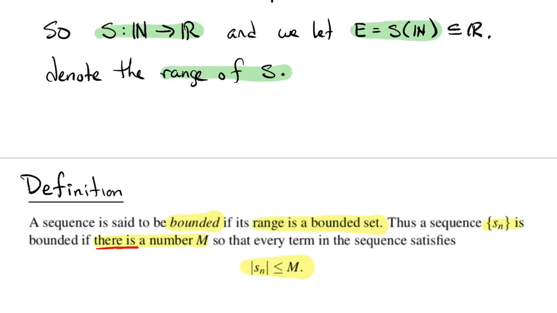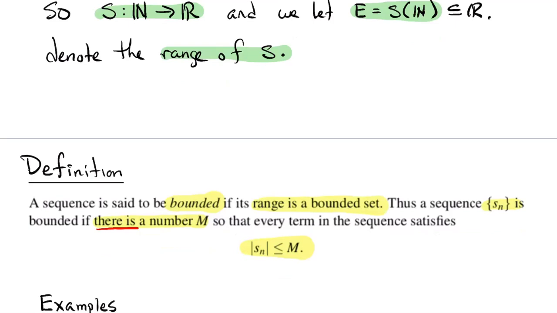So again, by properties of absolute value, that just means that the sequence terms are between minus m and m. Or if you like, that the range of the sequence, the range of the function, is in the interval from minus m to m. These are all just different notational ways of writing down the same thing.